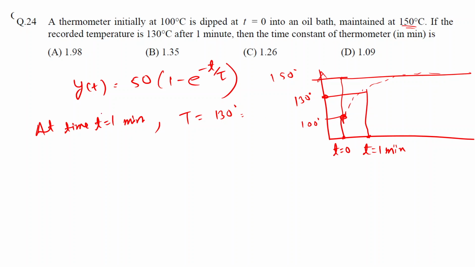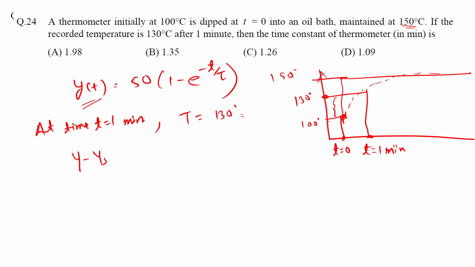From time t equal to 0 till time t equal to 1 minute, the temperature reaches 130 degrees Celsius. This y(t) is usually written as y minus ys.